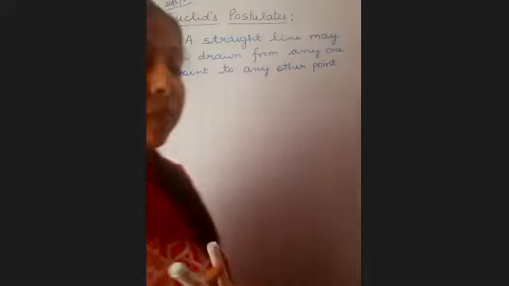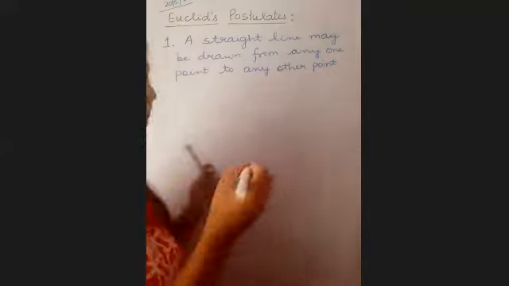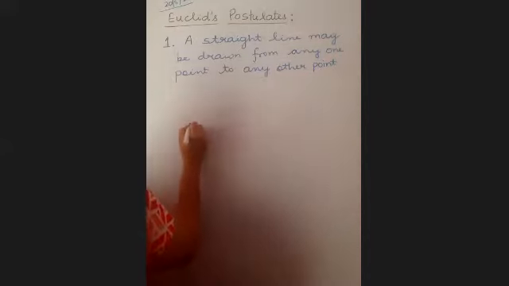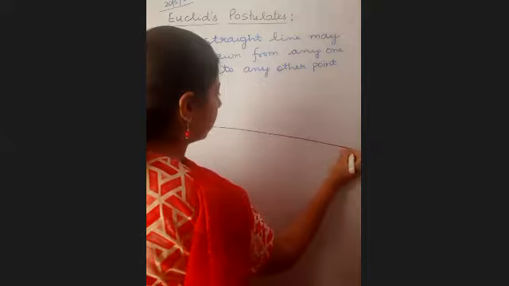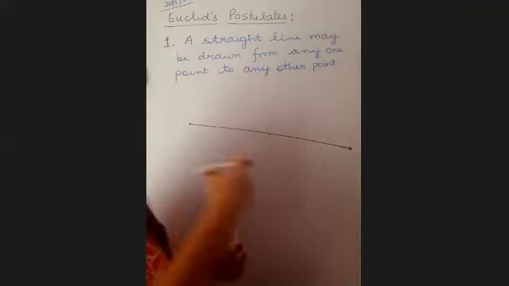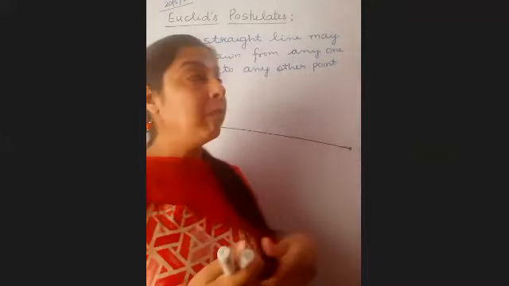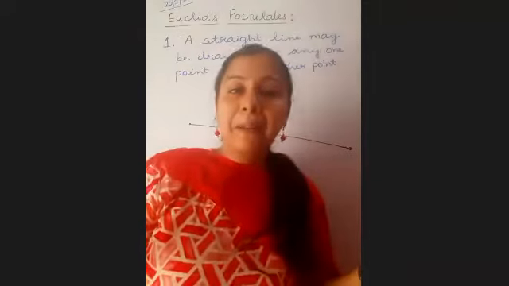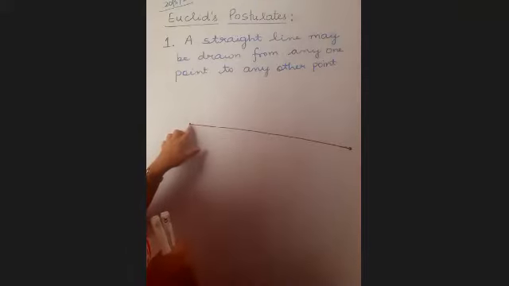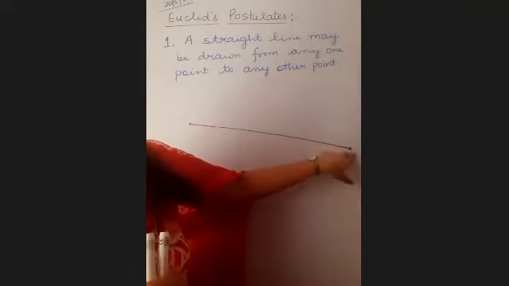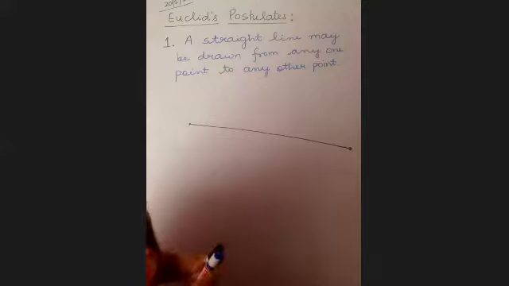Now, children, what does it mean when we say from any one point to any other point? Just look at the board. It means if you have a point and you start drawing a line from this point, can you continue drawing it till the time you wish to continue it? Till any other point? Can you continue the straight line as long as you want? I'm not saying line segment, I'm saying line, which means it is infinite in length. Is that okay? So it says a straight line can be started from one point and it can continue till any other point. All right, beta? Yes, ma'am.